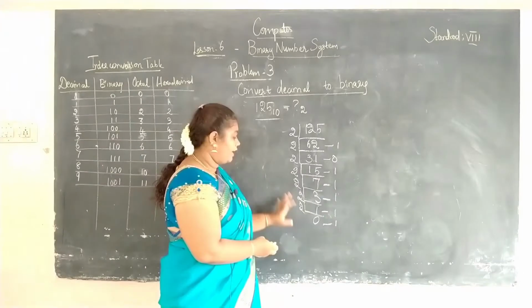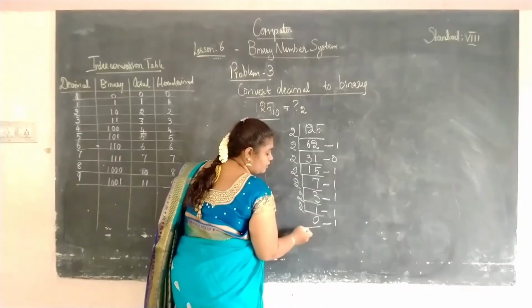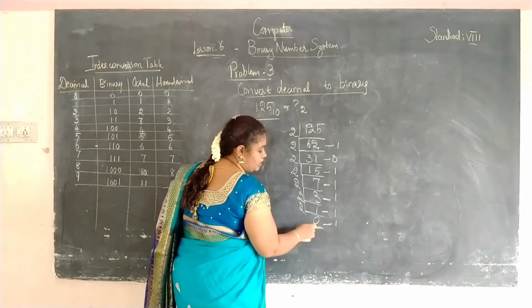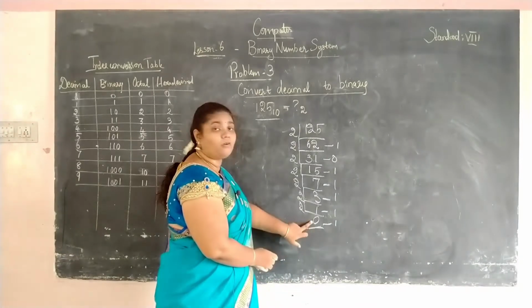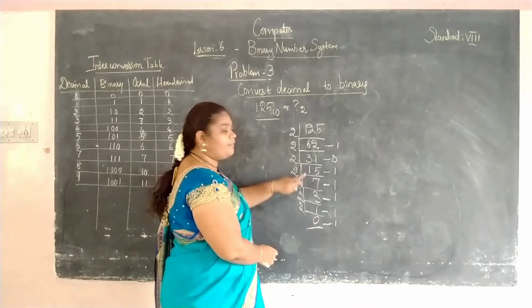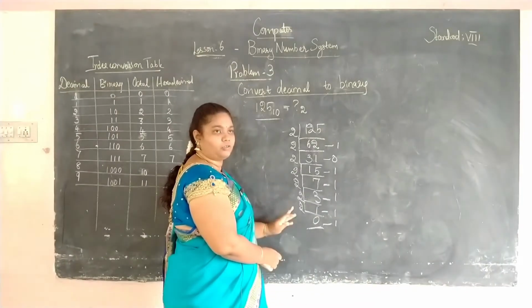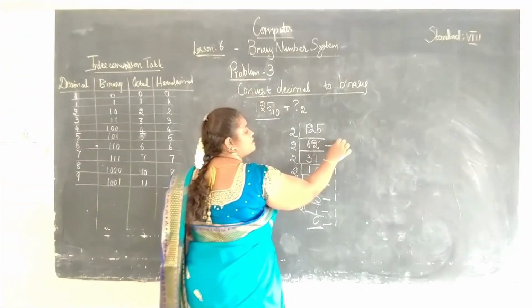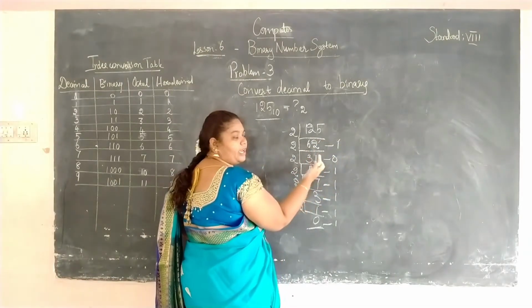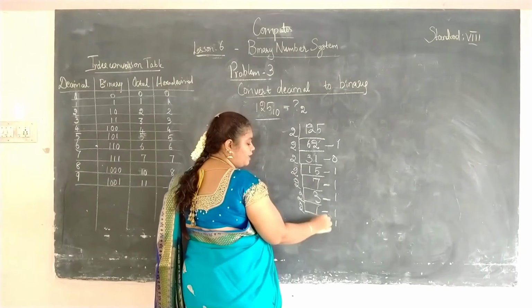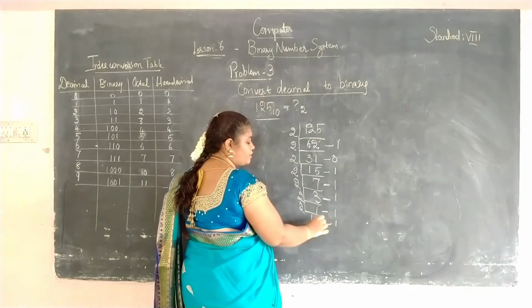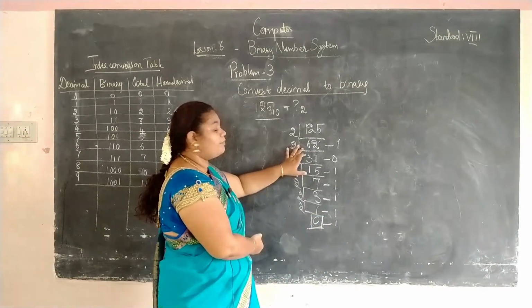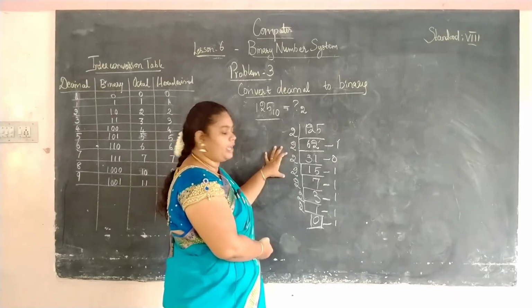Till where should we divide? Till the quotient comes to 0, you have to keep on dividing the values by 2. So this is the quotient and this is the remainder we are writing. We should keep on dividing the numbers by 2 till the quotient becomes 0.